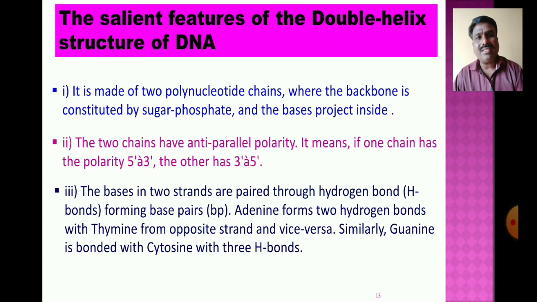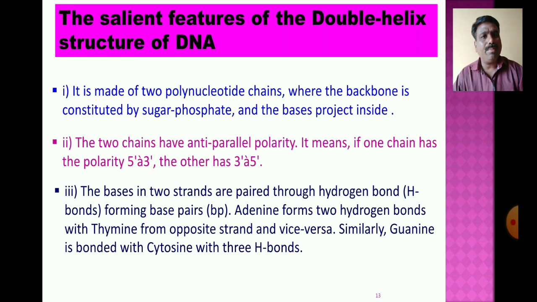Then, the bases in the two strands are paired. Each polynucleotide chain has nitrogen bases on its nucleotides, because every polynucleotide chain is made up of nucleotides, and each nucleotide is made up of a sugar molecule, a phosphate group and a nitrogen base. On the basis of the nitrogen base present, the nucleotide is named.